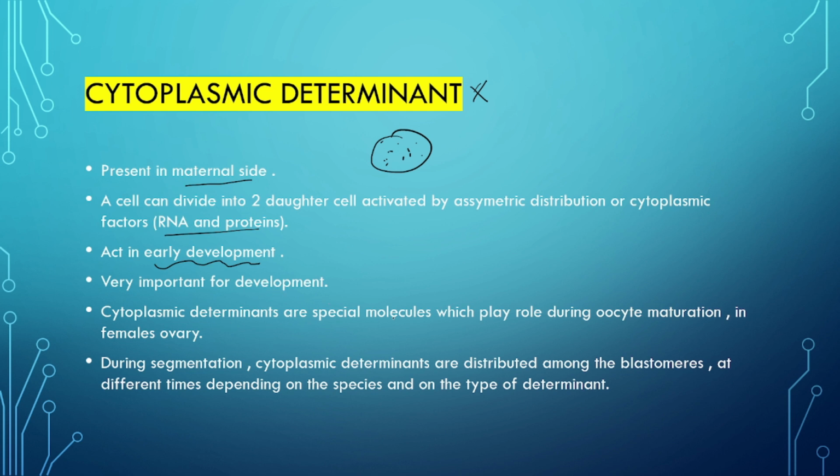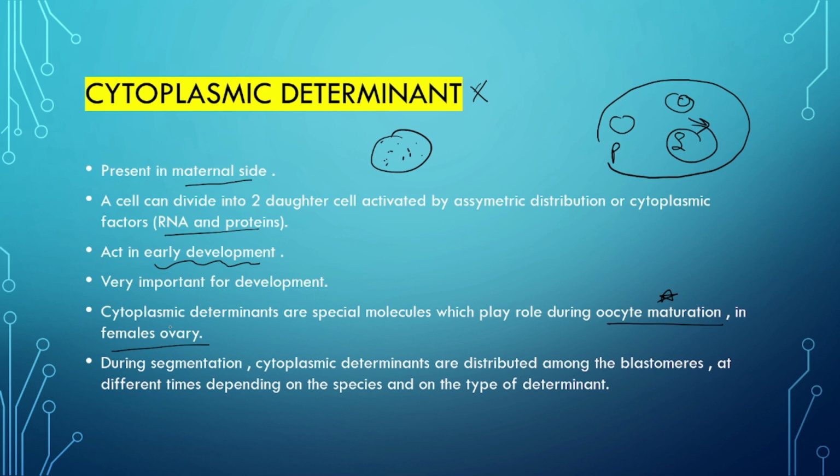Cytoplasmic determinants are special molecules which play a role during oocyte maturation. This is very important, that cytoplasmic determinants also play a great role in oocyte development and maturation in the female ovary. Females have two ovaries in which the oocyte develops from the primary oocyte to the secondary oocyte, and then we get an ovum from this secondary oocyte.